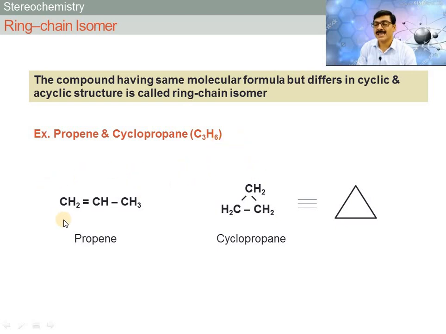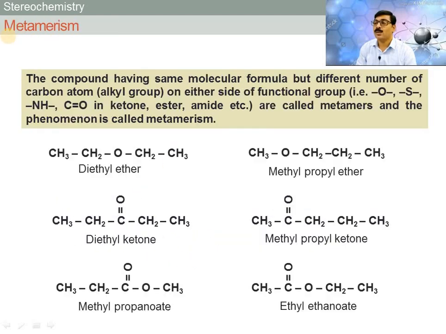One has an acyclic structure and the second one has a cyclic structure. Such isomers are called ring-chain isomers. Now the next isomerism is metamerism. So what is called metamerism?